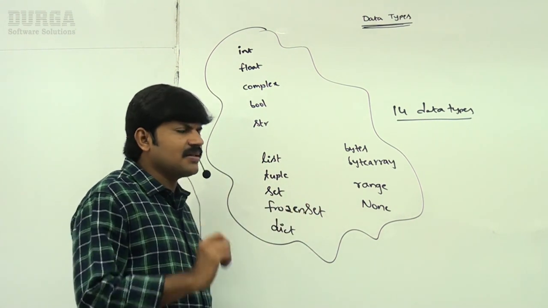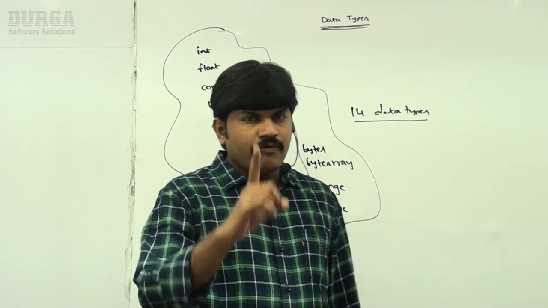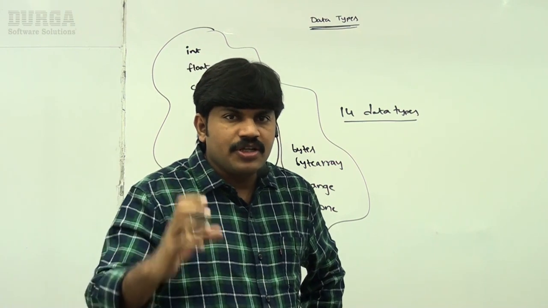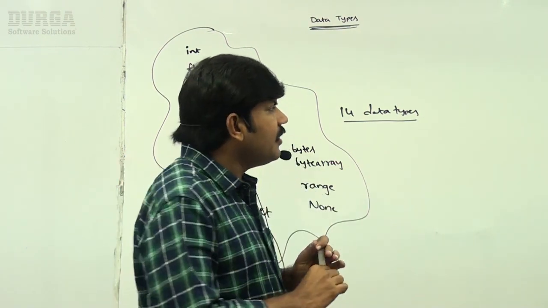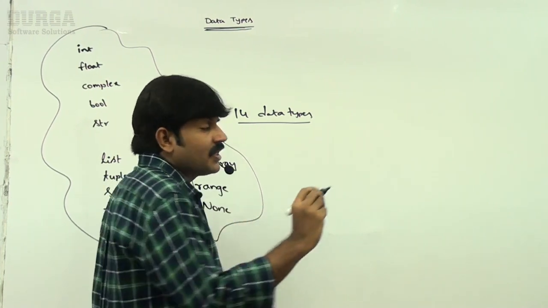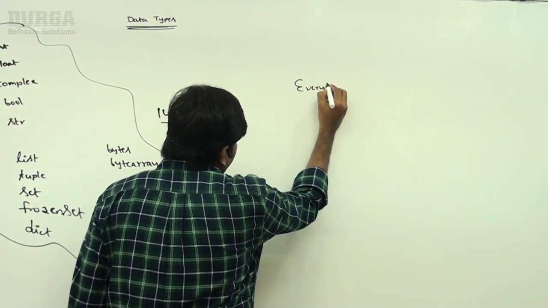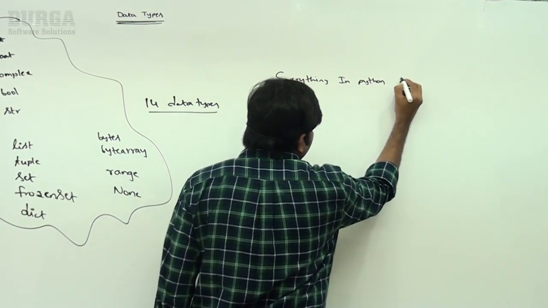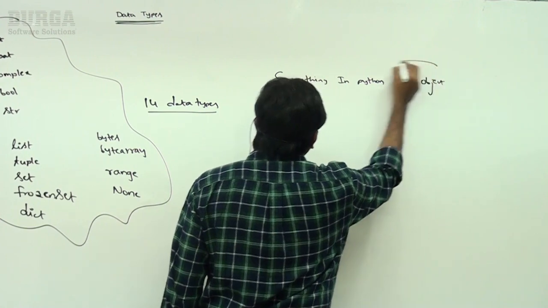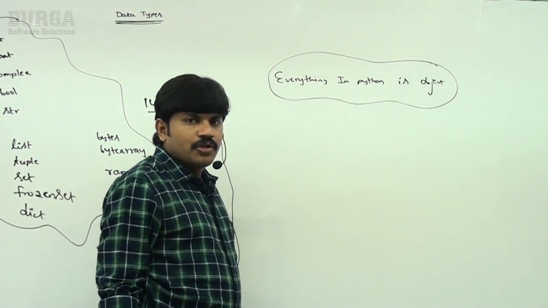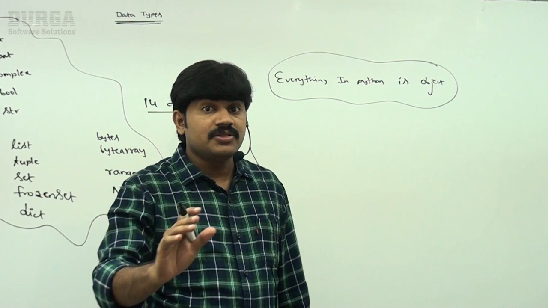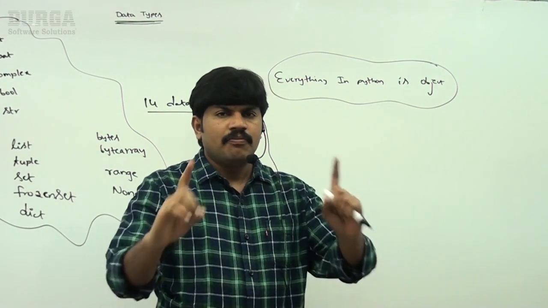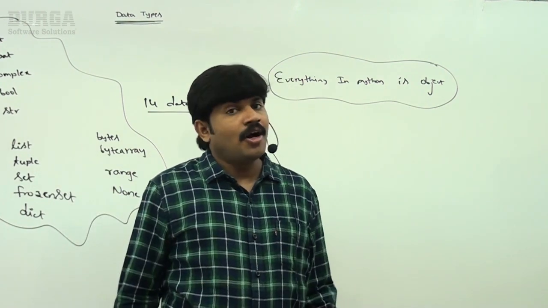Okay, well, next, before talking about these data types, one very important point I have to tell, sir. Please inject this point in your mind very strongly. Everything in Python, observe very carefully, everything in Python is an object. For people coming from other languages like Java, we have primitive types and object types, so there is some difference there. But in Python, everything is considered an object only.